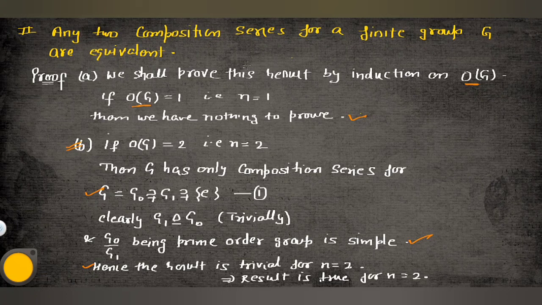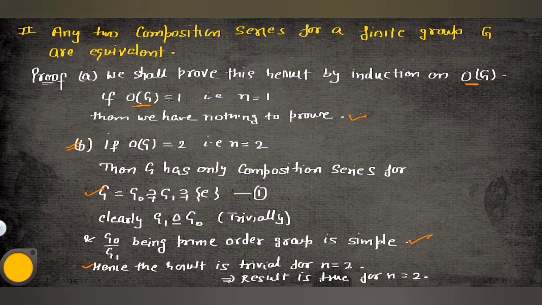In this part, we shall prove this result by induction on the order of G. First of all, I'm taking the order of G equal to 1. What will happen if the order of G is equal to 1? It means only one element exists in G, and that element must be the identity. So there is nothing to prove, because only the identity is there.